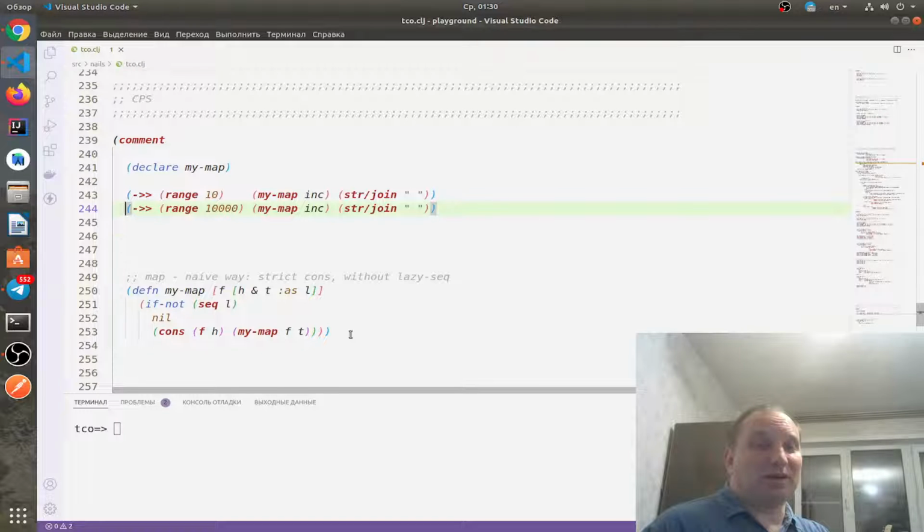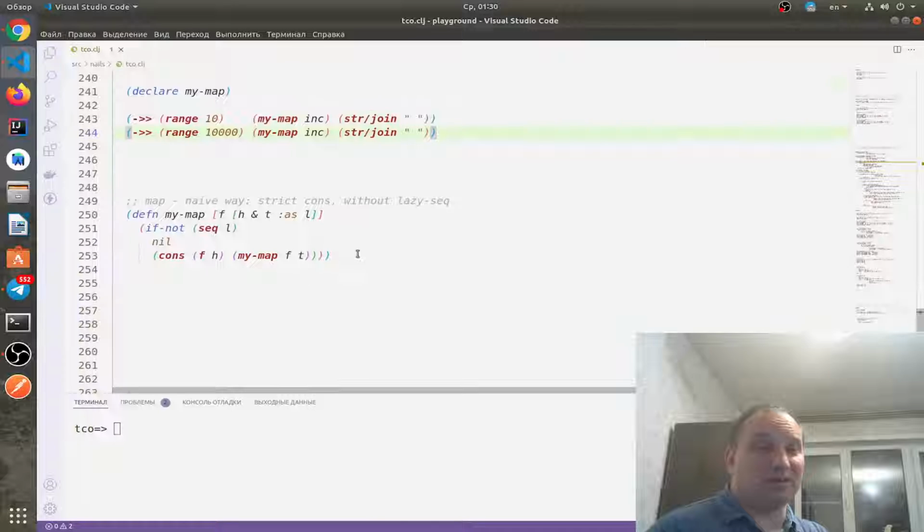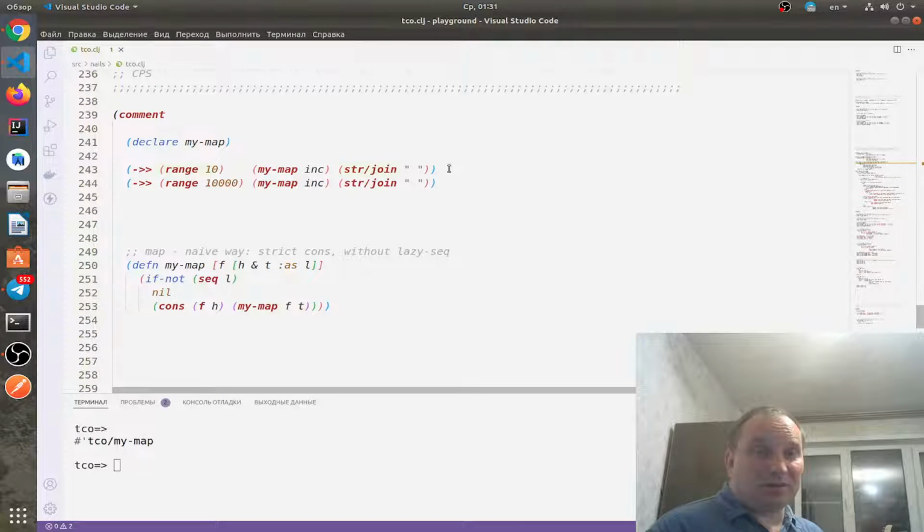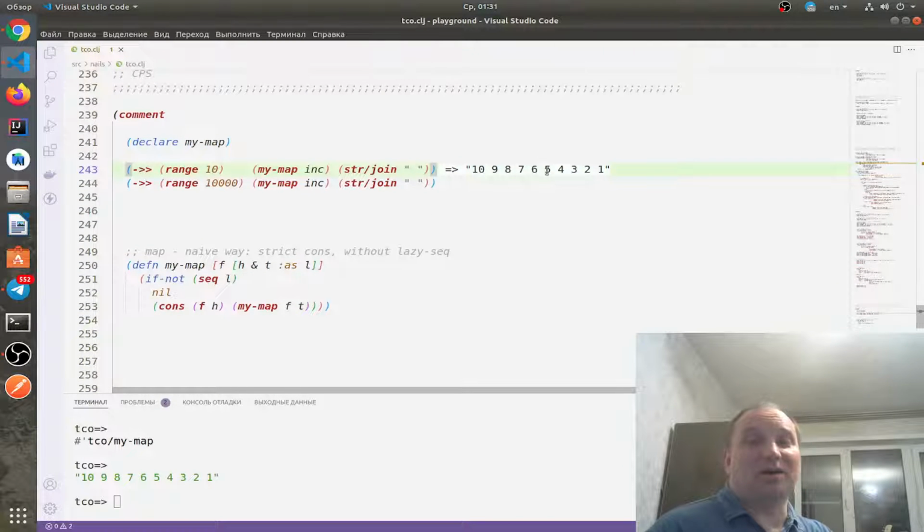For example, we can implement map in a tail recursive way, as shown here. An internal tail recursive function which calls recur and has a so-called accumulator. But it will work in a slightly interesting way. It returns the list but reversed.